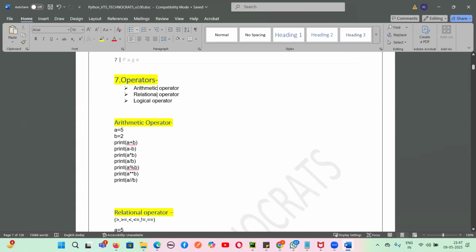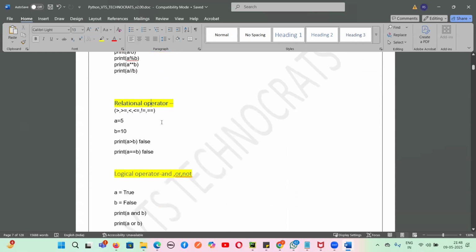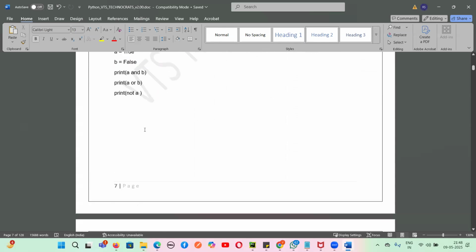After that, we learned the operators. There are arithmetic, relational, and logical operators. We took examples of addition, subtraction, modulus, and float division. We understood this one. Then we took an example of relational operators, where we used greater than, less than, and equal to. Then we took an example of logical operators. We used and, or, not.